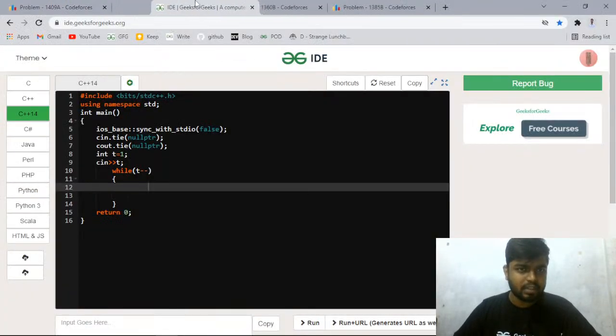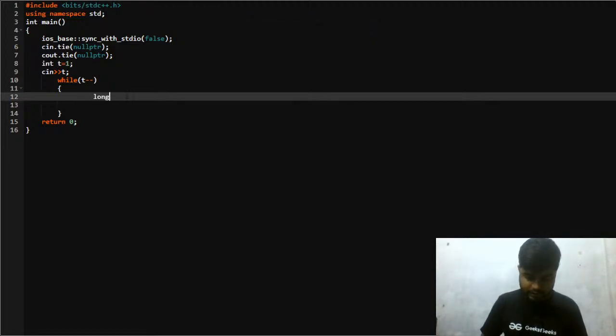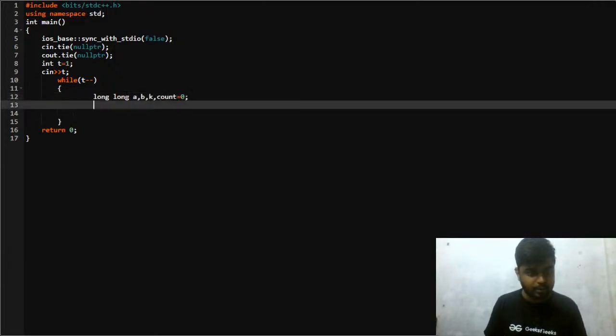Okay, moving ahead with this problem. So what I'll be doing first, let's say I take long for A and B, then I need a K as well, and I need a count which I'll be initializing as 0. Then I can run a loop from 10, and I is greater equal to 1, because I'll be running K is greater equal to 1.